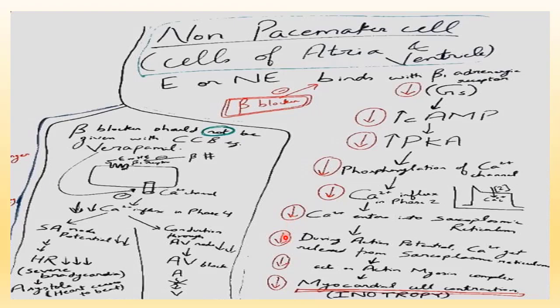So when the action potential comes, the release of calcium from the sarcoplasmic reticulum will get decreased. So decreased action on actin-myosin complex. So decreased myocardial cell contraction, that is known as negative inotropy. So beta blocker is also having negative inotropic action.